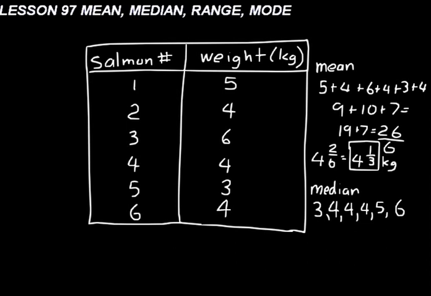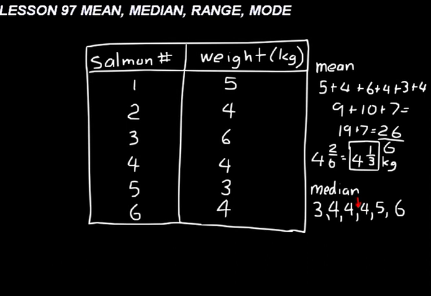We'll just think about it. We have 3, 4, 4, and then we have 4, 5, 6. So what we need to do is find the number that's in between those two, in between the 4 and the 4. So what we do when we have an even set of data like this is we find the average between those two numbers, because to the left you have 3, to the right you have 3. Find the average of those two. That's the median.